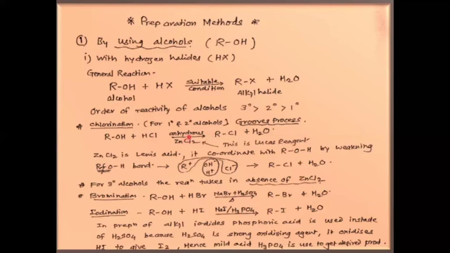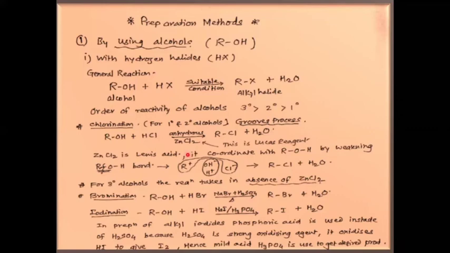This is the suitable reagent, catalyst or suitable condition. In presence of this catalyst, the reaction takes place. So it gives RCl, OH is replaced by chlorine, and we get alkyl chloride plus H2O.